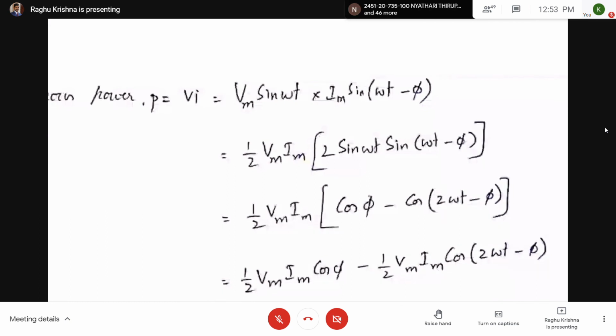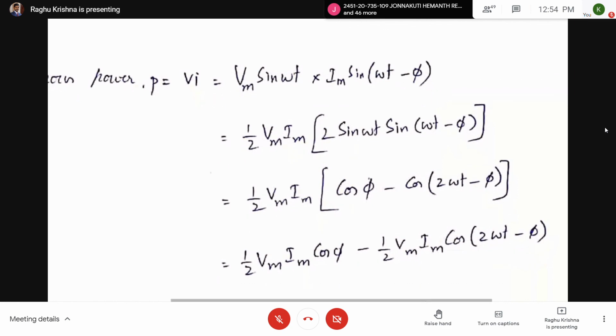So sin omega t into sin omega t minus phi. In the numerator and denominator I have taken 2 and 2, multiplied and divided. Now here 2 sin omega t sin omega t minus phi can be written using the formula cos A minus B minus cos A plus B. So like that you take here, you are going to get this one.